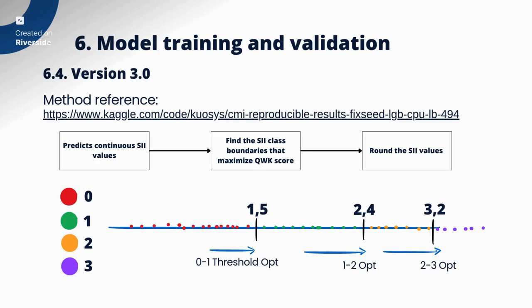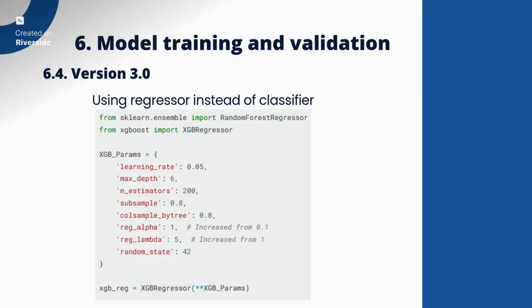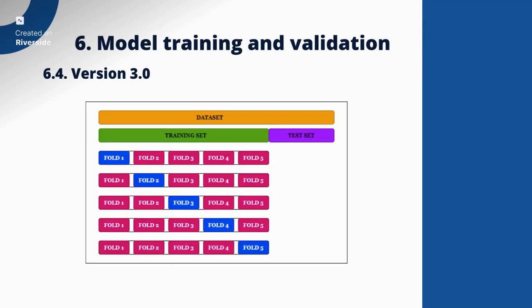To do this task, we use an extreme gradient boosting regressor with L1 and L2 regularization in the reg alpha and reg lambda parameters. Instead of separating the train and validation set beforehand, we will use the whole training set and perform k-fold cross-validation. In this cross-validation, we also collect the out-of-fold results, so we can process them later.